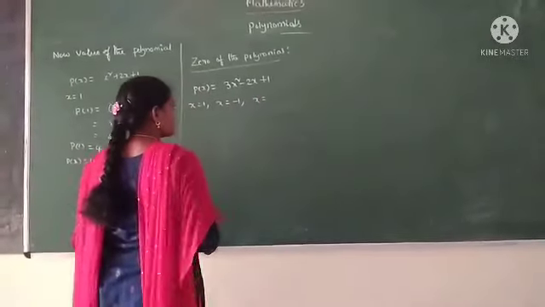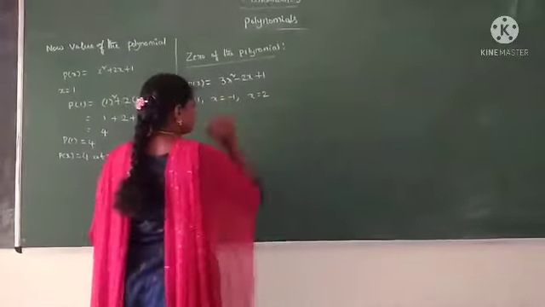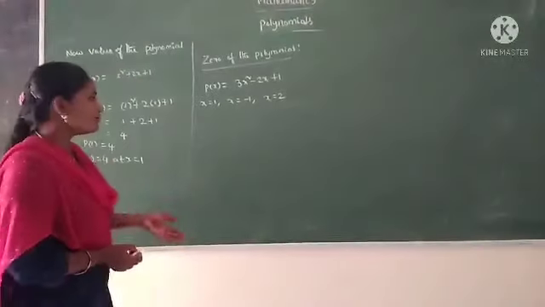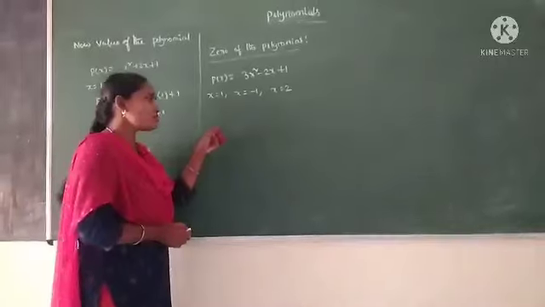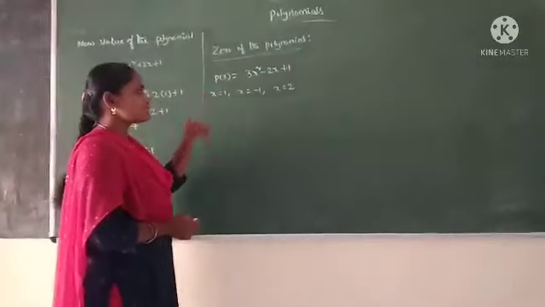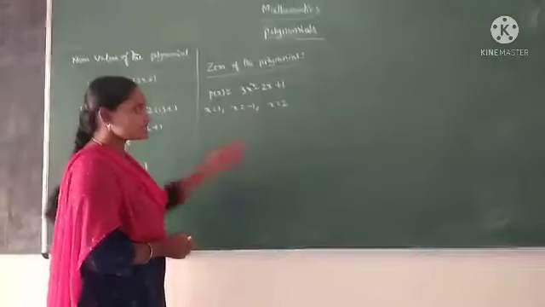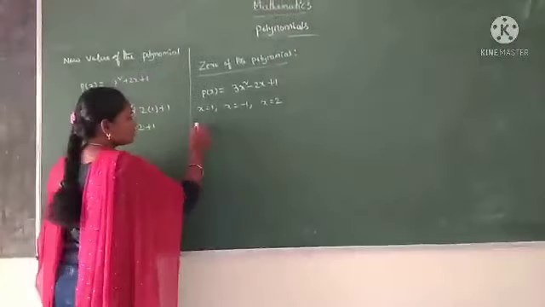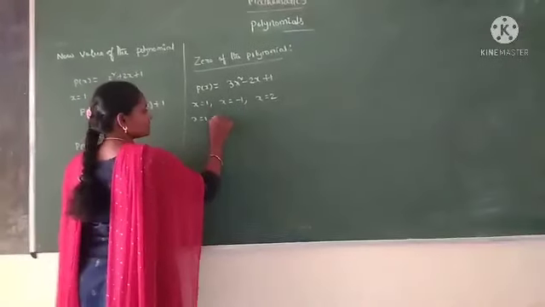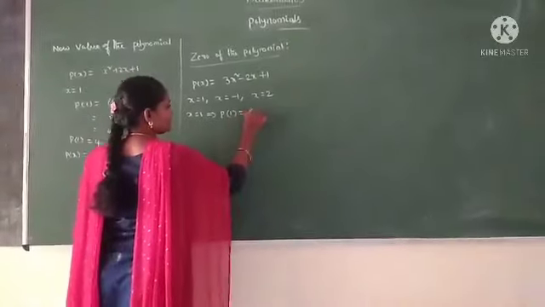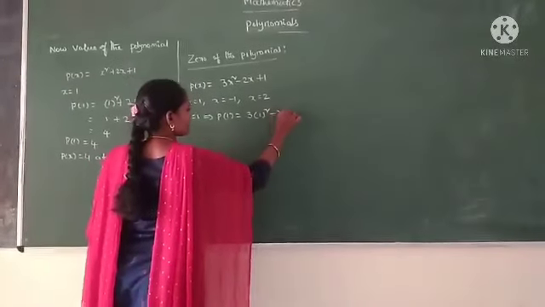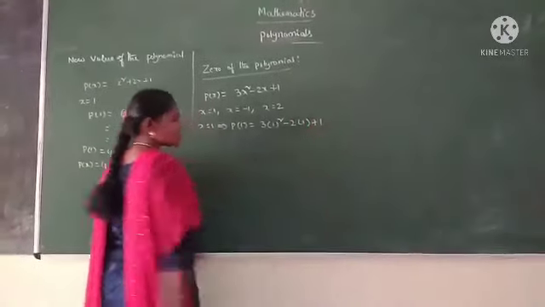We find the values of p of x at x is equal to 1, x is equal to minus 1 and x is equal to 3. Now take x is equal to 1, that implies p of 1 is equal to 3 into 1 whole squared minus 2 into 1 plus 1.